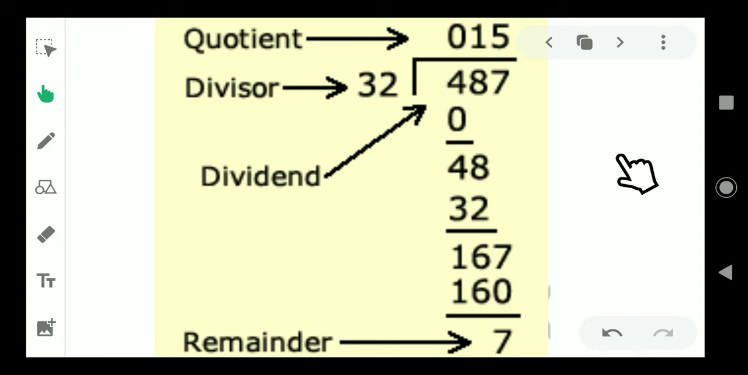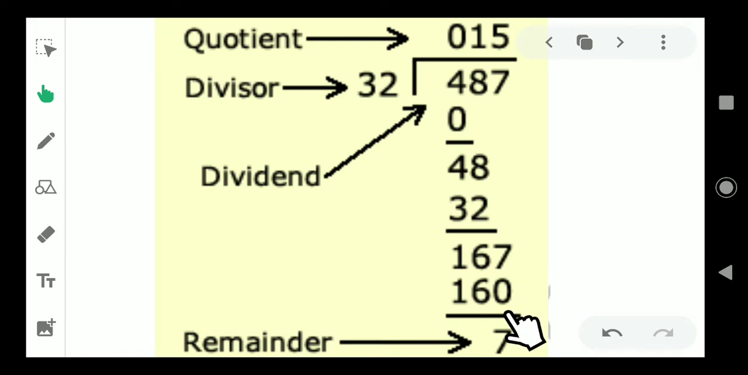In the side working space, you should multiply and see 32 into 3, 32 into 4, 32 into 5, and 32 into 6. The number just below this number should be written here. 160. The number just below 167 is 160.